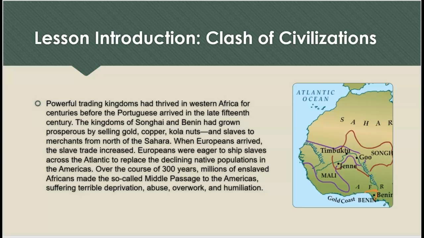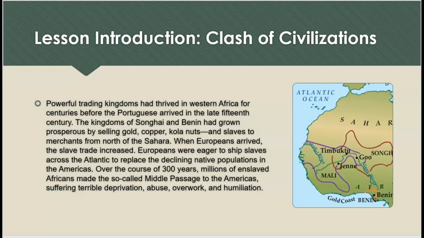Lesson Introduction. Clash of Civilizations. Powerful trading kingdoms had thrived in Western Africa for centuries before the Portuguese arrived in the late 15th century. The kingdoms of Songhai and Benin had grown prosperous by selling gold, copper, kola nuts, and slaves to merchants from north of the Sahara. When Europeans arrived, the slave trade increased.